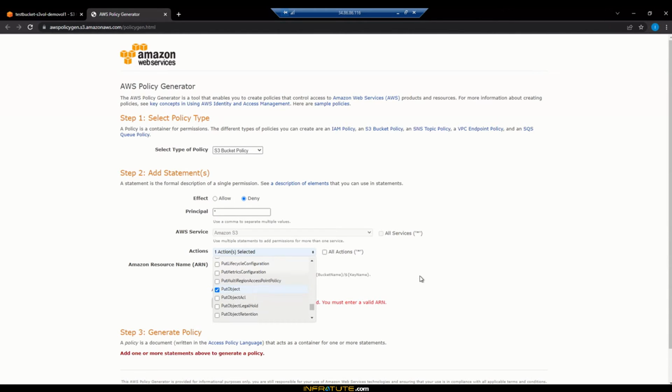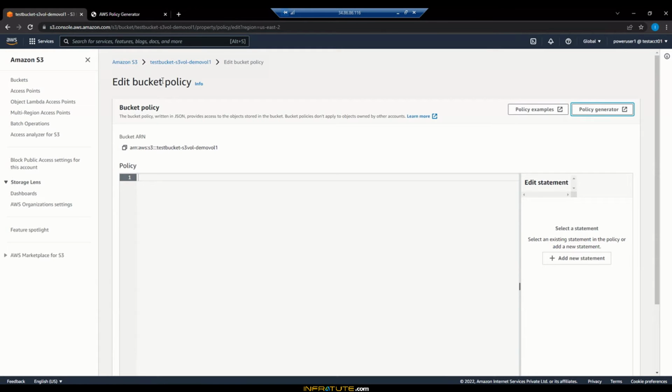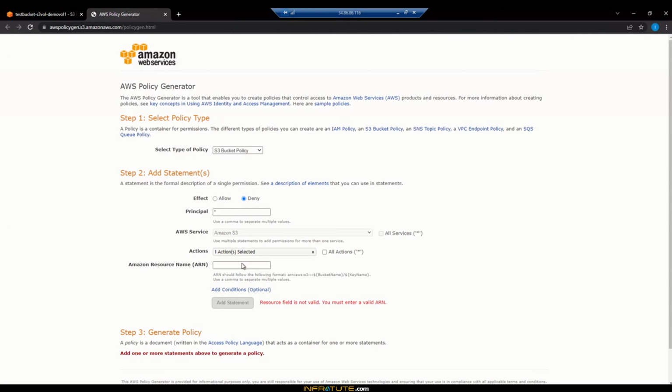Good. Now we have to input the Amazon Resource Name of this particular bucket. So where can I get this? Go back to your edit bucket policy page, and here at the top you should see the bucket ARN. So copy the bucket ARN now and go here and input that.